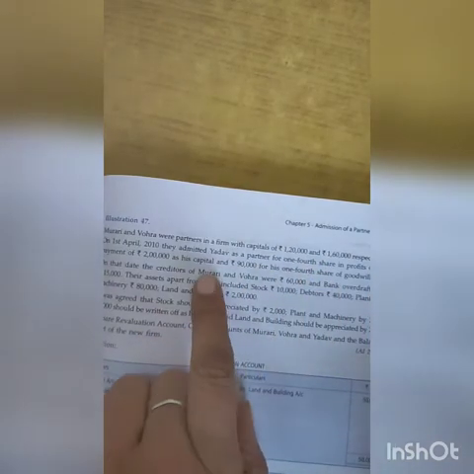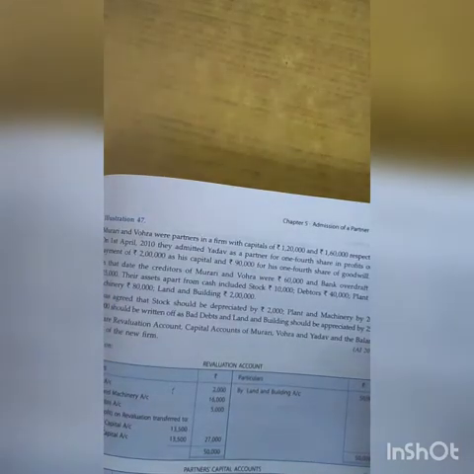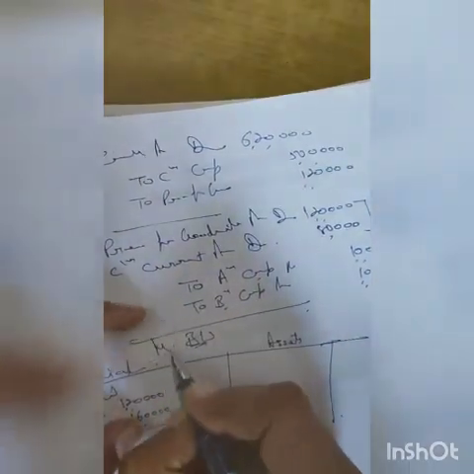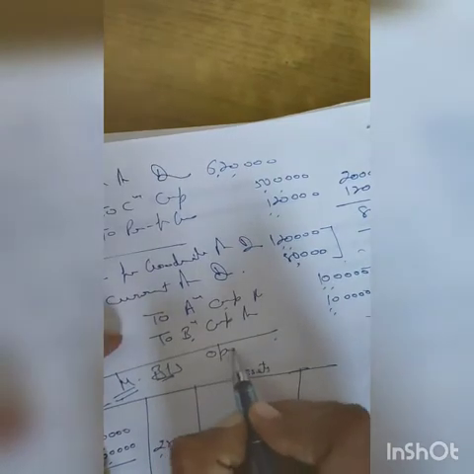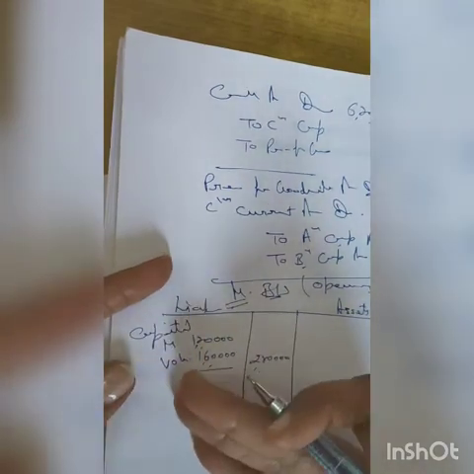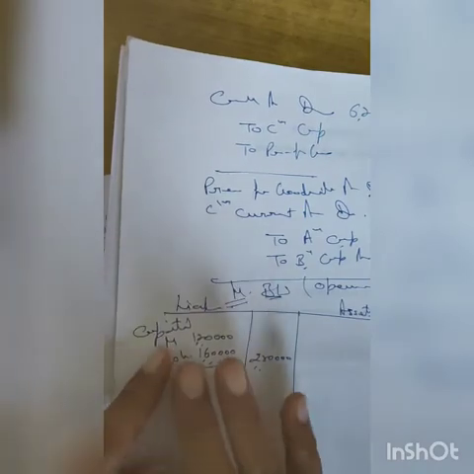They have admitted a new partner for 2 lakh rupees as capital and 90,000 for his 1/4 share of goodwill. So this is the new partner's capital and goodwill. What happens when you are not conscious, you will write it here, but don't do that. What are we preparing? This is the memorandum balance sheet we are preparing, the opening balance sheet. So in the opening balance sheet, where has the new partner been admitted? We have not yet given entry to Mr. Yadav, okay? So in this balance sheet we should not show the new partner's goodwill and capital.